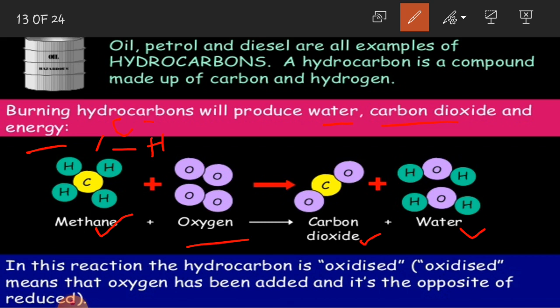So during combustion, carbon gets converted into carbon dioxide and hydrogen gets converted into water. This process of combustion is also called an oxidation reaction because here the carbon as well as hydrogen are being oxidized. Oxygen atoms are being added to carbon as well as hydrogen atoms. In this reaction, the hydrocarbon is oxidized. Oxidized means that oxygen has been added.